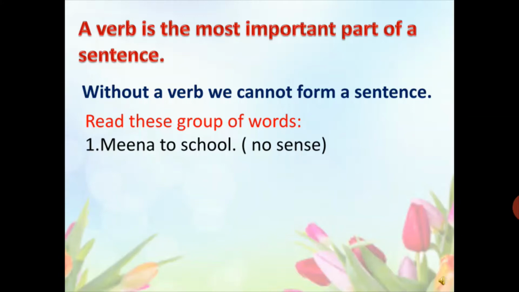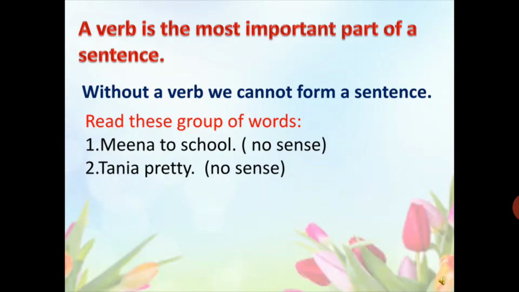Now let's have one more example. Tanya pretty. Again, you can see this group of words is also not giving a complete sense. Something is missing in these two groups of words.